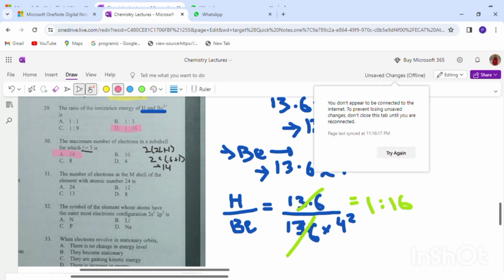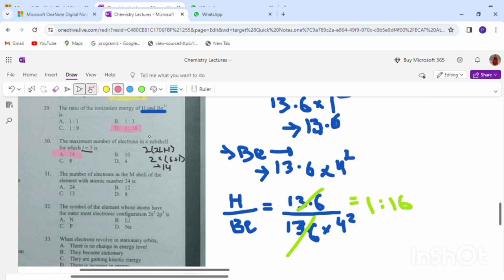So 31 MCQ. The number of electrons in the M shell of the element with atomic number 24. Here we need to draw the electronic configuration, then we're going to understand. So the answer is 13. You can make the electronic configuration, you can identify.